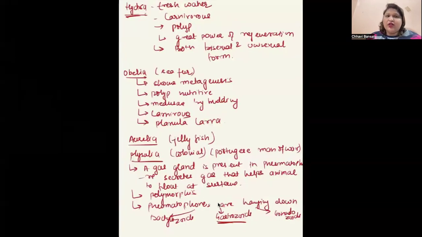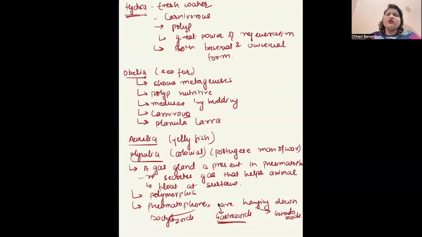Now we discussed certain organisms. Hydra is freshwater and carnivorous. It has a high power of regeneration. It has both bisexual and unisexual forms. Obelia is the one which shows alternation of generation. The other name is sea fur. The polyp form is nutritive, whereas the medusa is formed by budding. They are carnivorous and their larval stage is known as planula larva. Aurelia is a jellyfish, which is the medusa form, free swimming, and their larval stages are planula, ephyra, and scyphistoma.